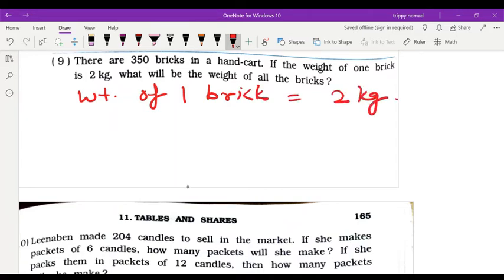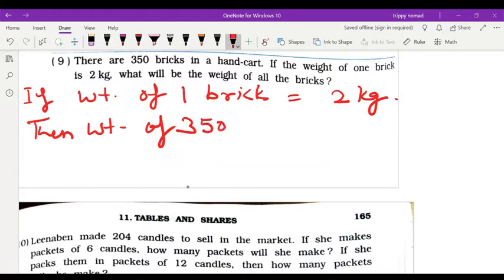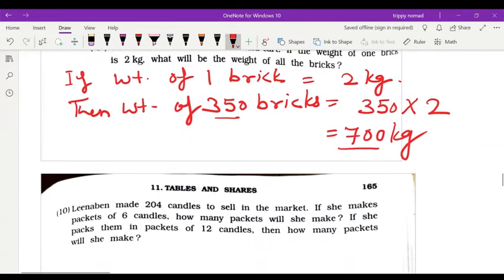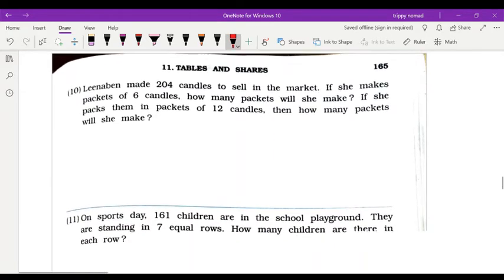Then weight of 350 bricks, children, that will be more. For more you will multiply, for less you will divide. So 350 ब्रिक्स का वेट ज्यादा होगा, ज्यादा के लिए आप मल्टीप्लाई करेंगे. Okay, so you will get 700 kilogram as your answer. I hope you understood.